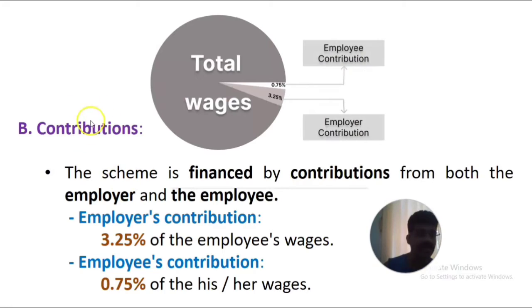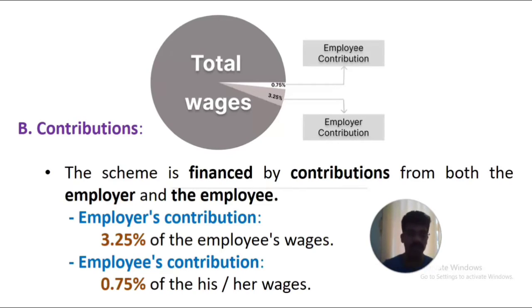The second one is regarding contributions. The scheme is financed by contributions from both employer and employees of that particular business sector. The employer's contribution, the owner's contribution, is 3.25% of the employees' wages. That 3.25% of the employees' wages has to be contributed by the owner or employer.